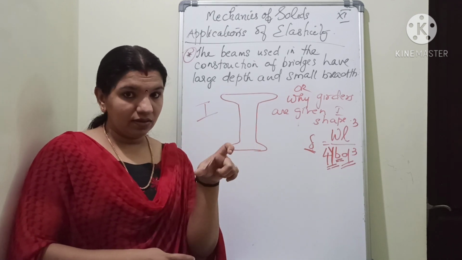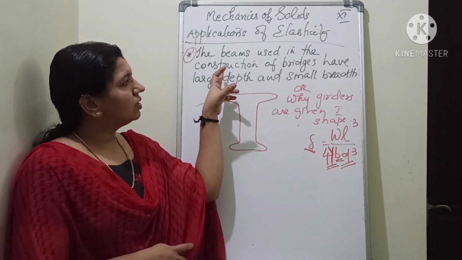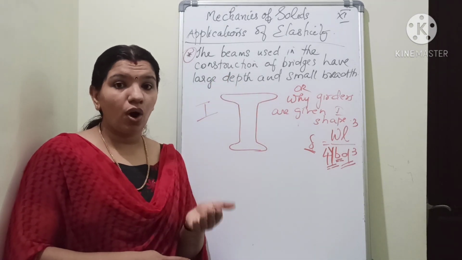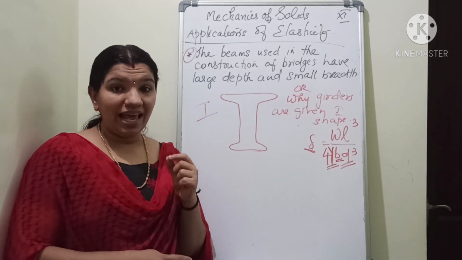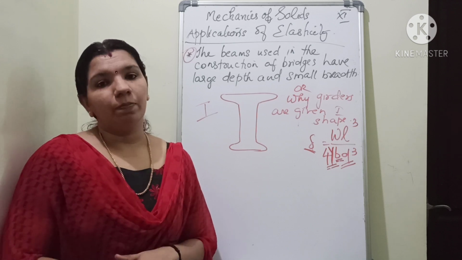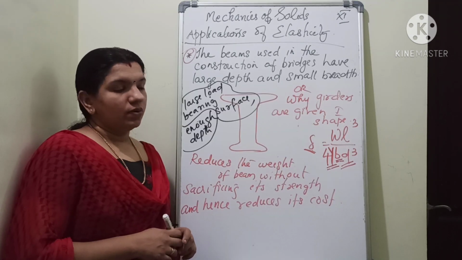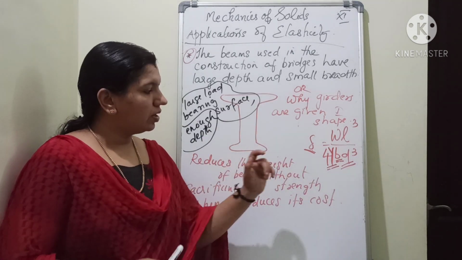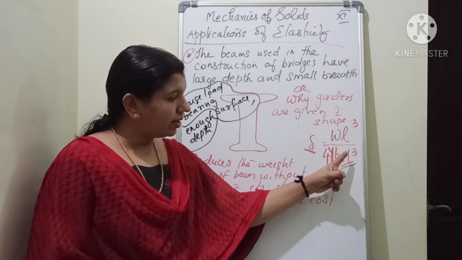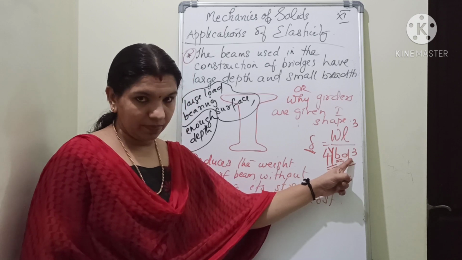Okay, letter I. So this is also based on the application of elasticity; the knowledge of elasticity helps us to select such a shaped beam. Understand? In this equation you can see that B is raised to 1 and D is raised to 3.